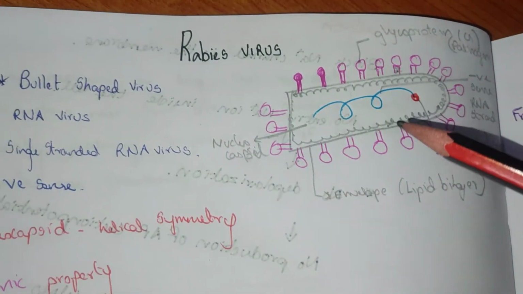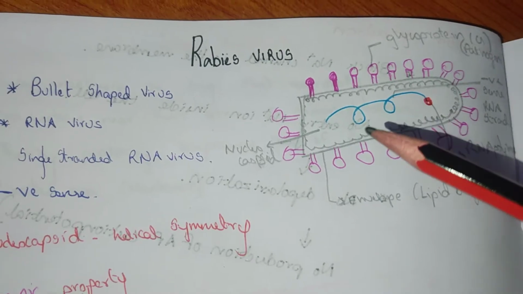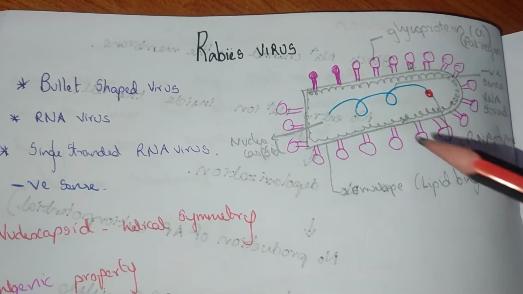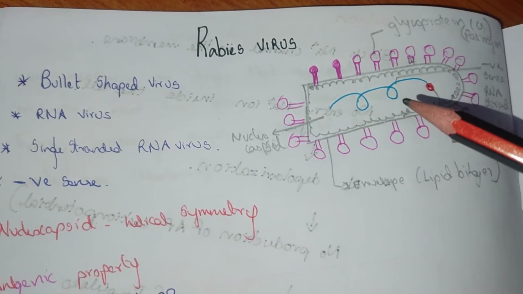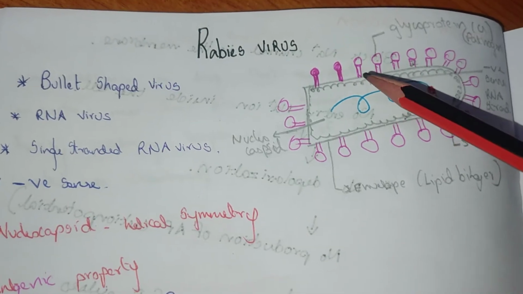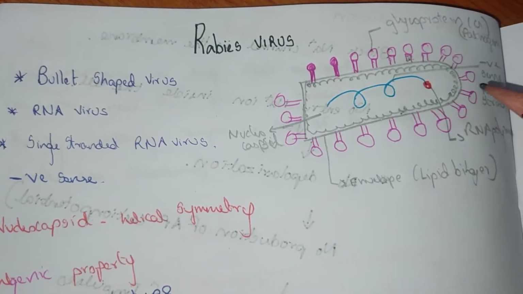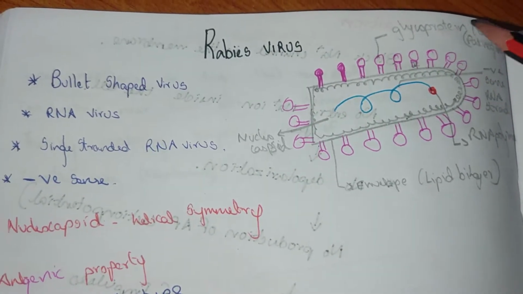This is the rabies virus, in which one end of the virus is straight and the other end is blunt, which looks like a bullet in shape. Present over the envelope is the glycoprotein G. This is most pathogenic.